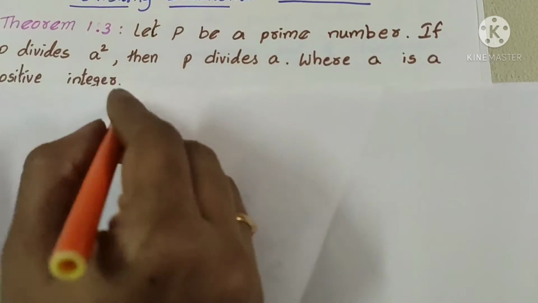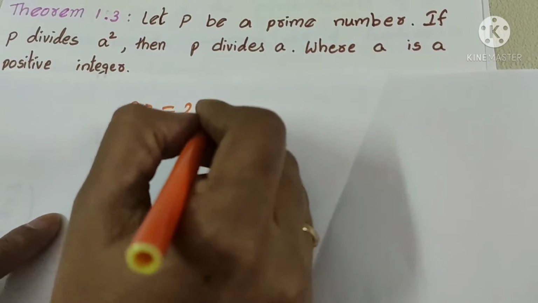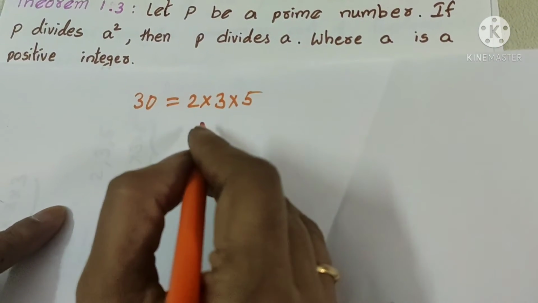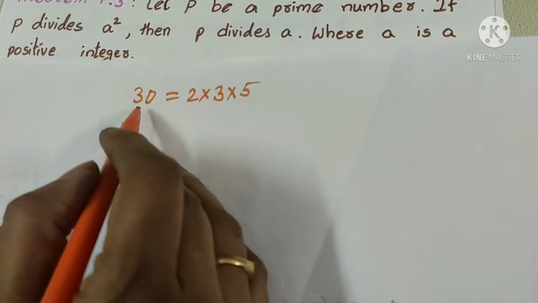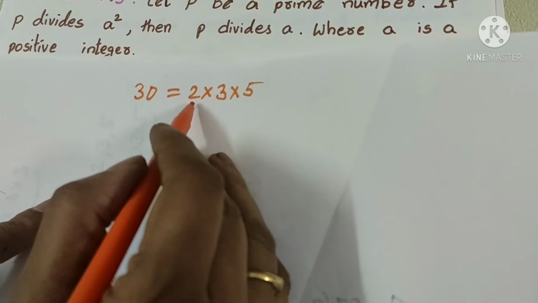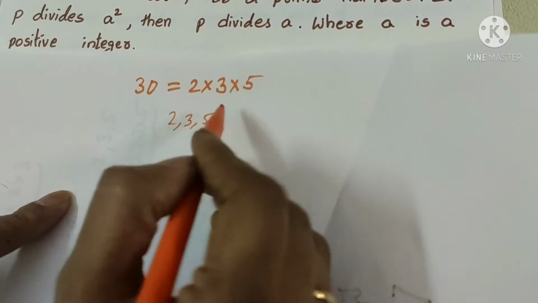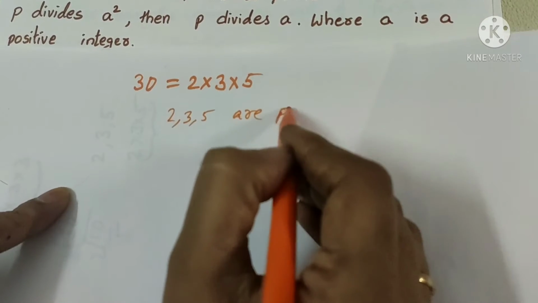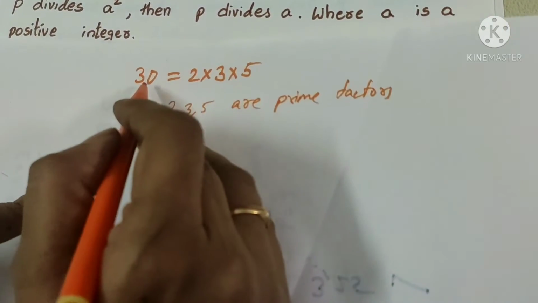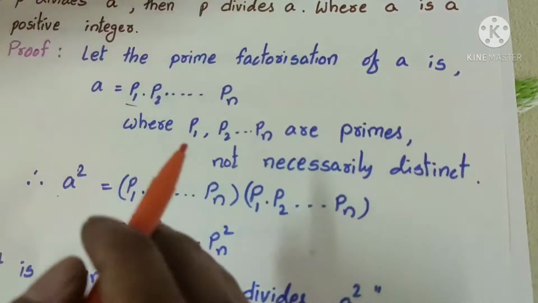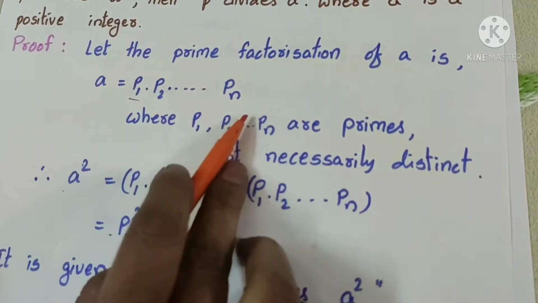Let me take one example. Suppose you have taken 30 here. What is the prime factorization of 30? 2 into 3 into 5, right? So this is nothing but prime factorization. Writing a number as a product of its prime factors is prime factorization. Here 2, 3, 5 are the prime factors of 30, right? In the same way, here we are assuming A as a product of all its primes.